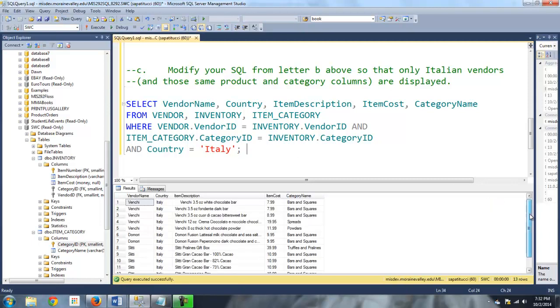Okay. So let's see. 13 rows. And I'm checking my data. We have Italy straight up and down. Okay.